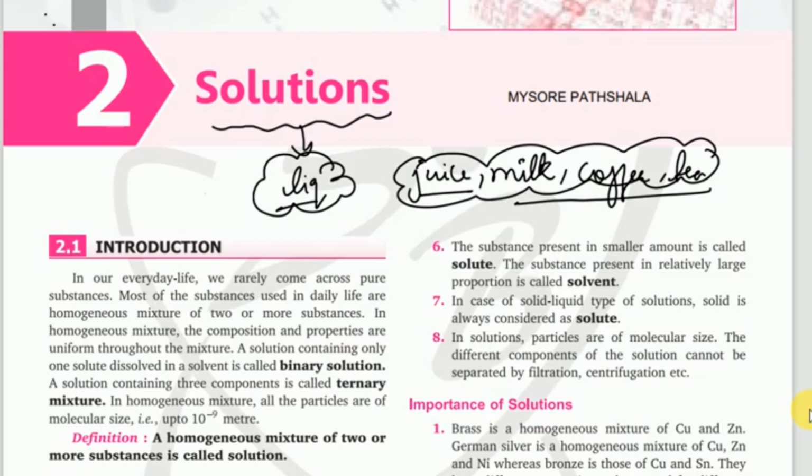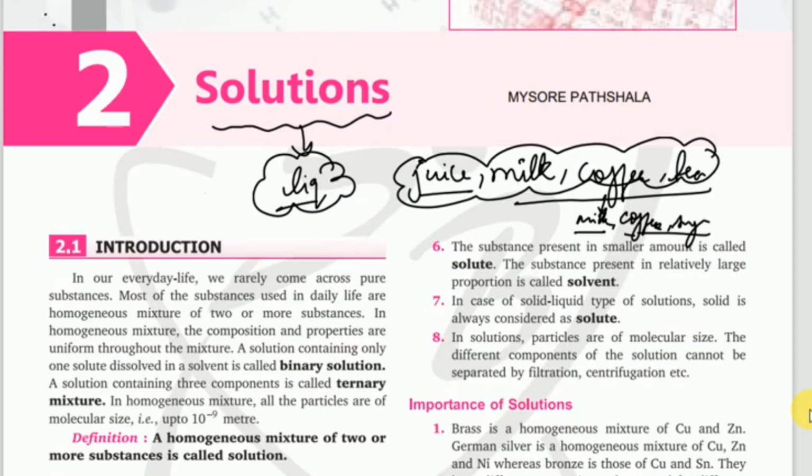To make a coffee we need milk, coffee powder, sugar, and these all are the components present in the coffee. So I can call coffee also a solution. Similarly, tea is made up of different components. So generally, solutions are something which we come across every day, right?